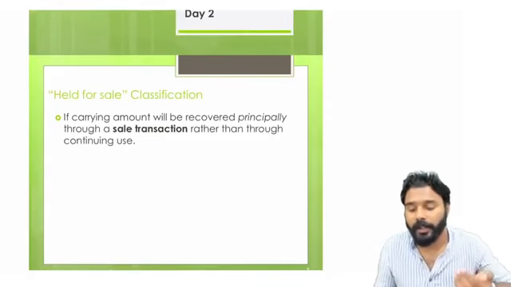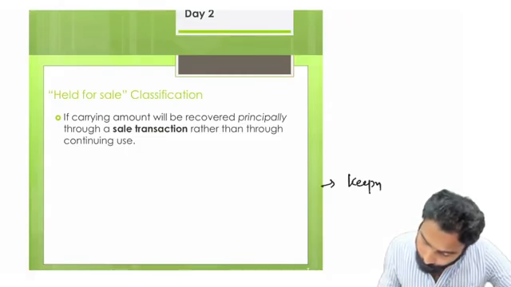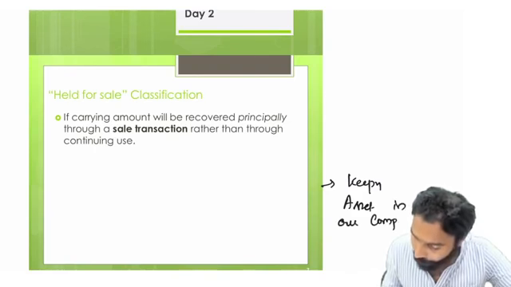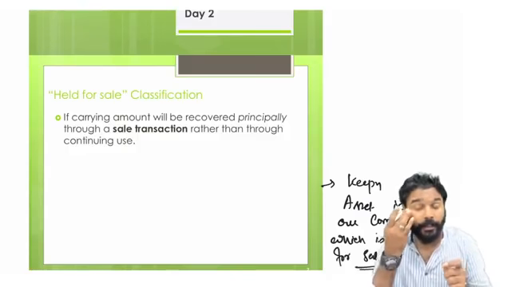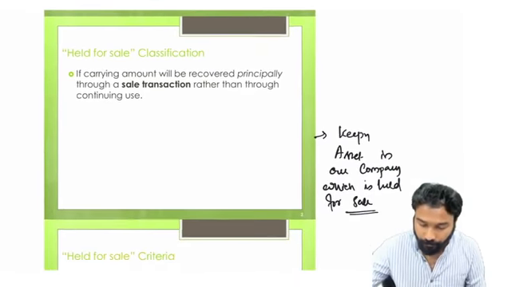So held for sale classification means, suppose you are keeping an asset in our company which is held for sale, in that scenario, how are you going to account for that particular asset?